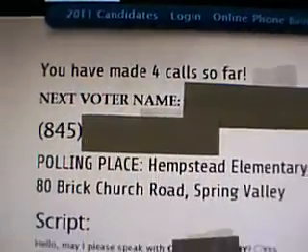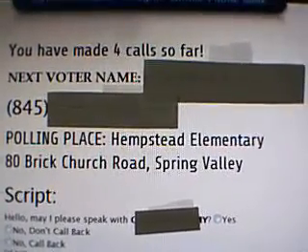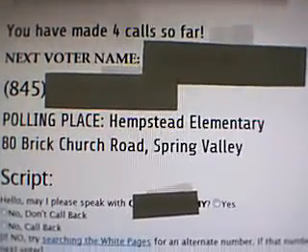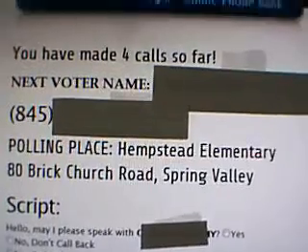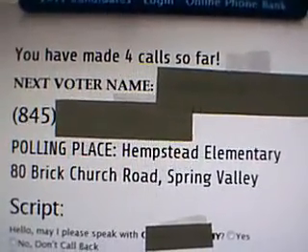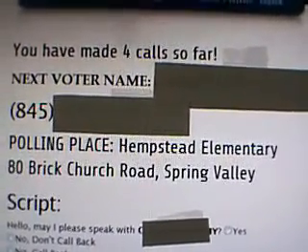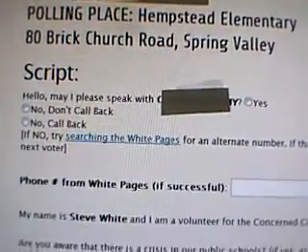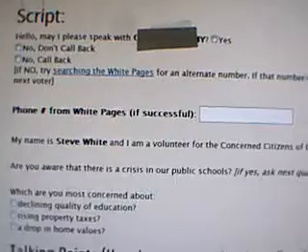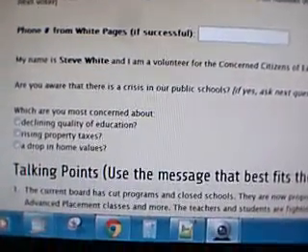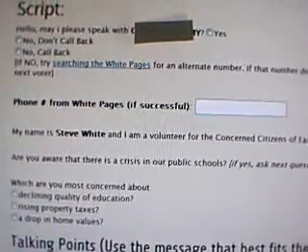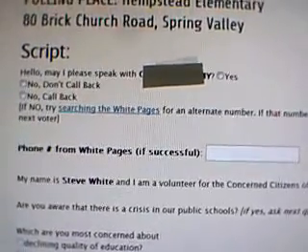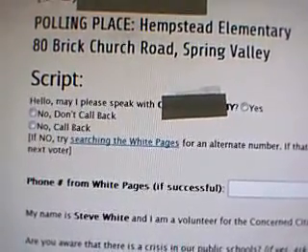that looks like this. Now I've covered over the actual voter information here for privacy. As you can see, it'll tell you how many calls you've made. It'll give you the name of the voter, their phone number, and where they vote. And down below there's a script which you can read off. I recommend before you make your first call, read down this script. There's a certain amount of script to be read through. And then you get right away into it.